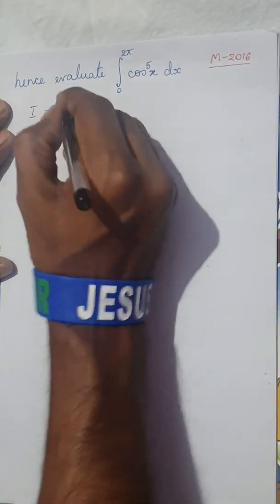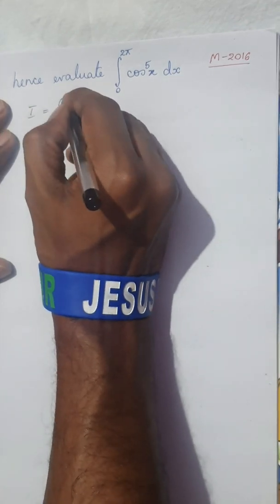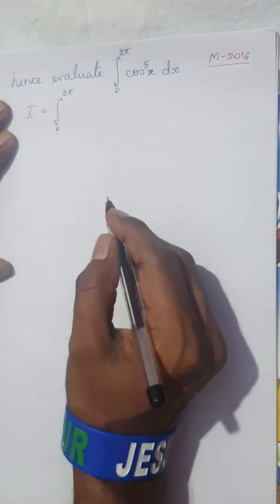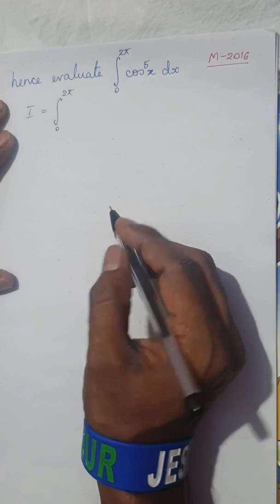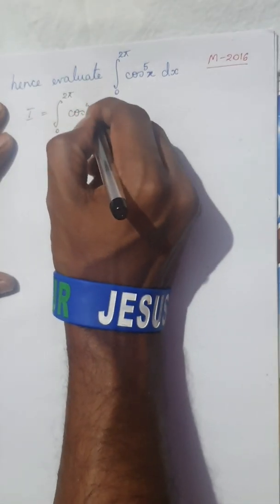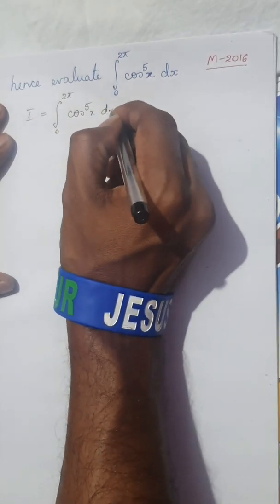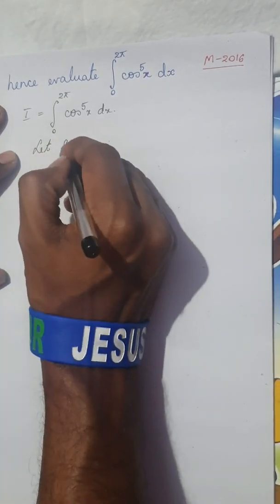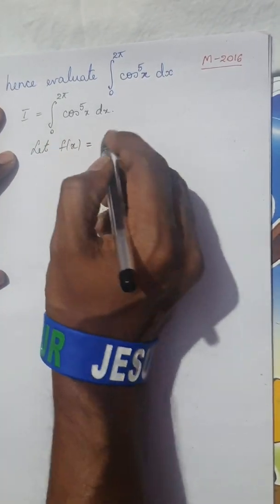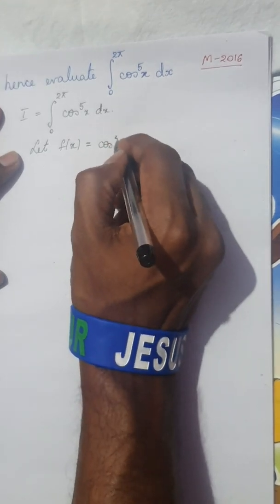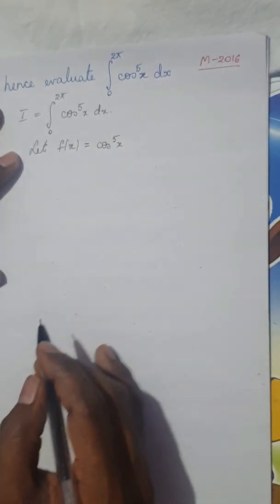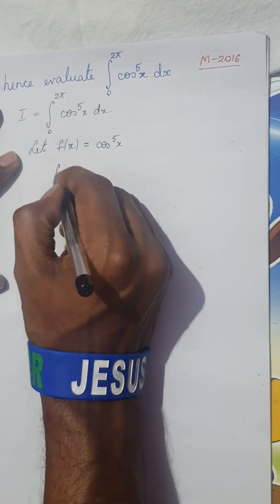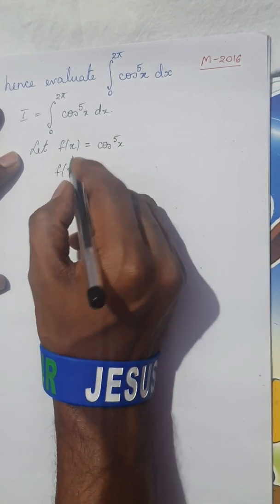Okay. Let me consider the given integral as I, which is integral from 0 to 2 pi cos power 5x dx. Okay. Now, let f of x be nothing but cos power 5x. Now consider what is f of 2a minus x.